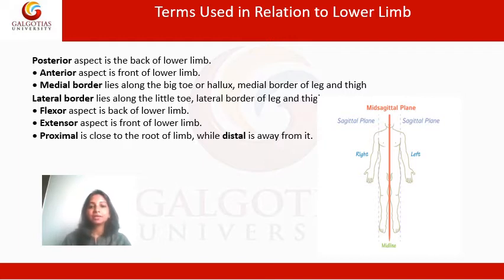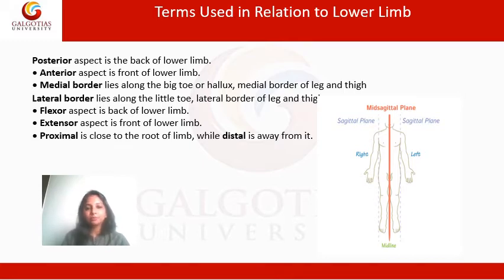The medial aspect runs along the great toe. The great toe is also referred to as the hallux in anatomical terms. So the medial border lies along the hallux, the medial border of the leg and the thigh. The lateral border lies along the little toe, the lateral border of the leg and the thigh.